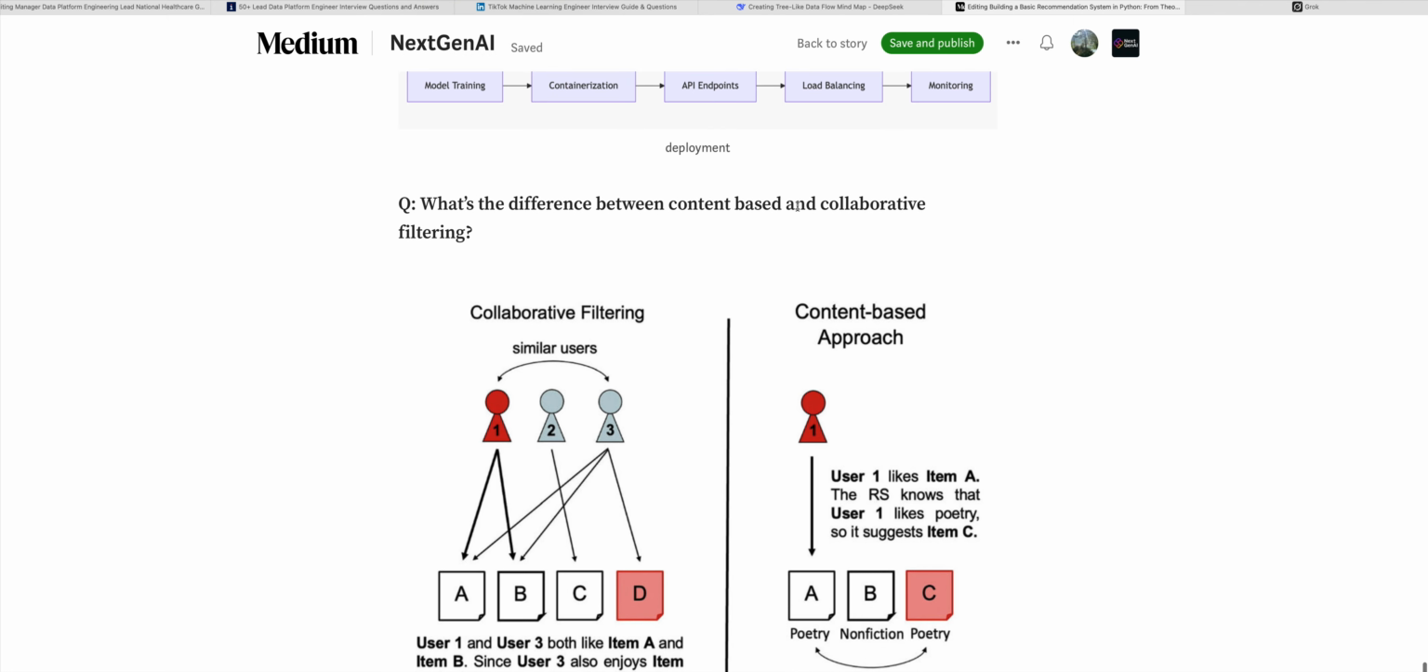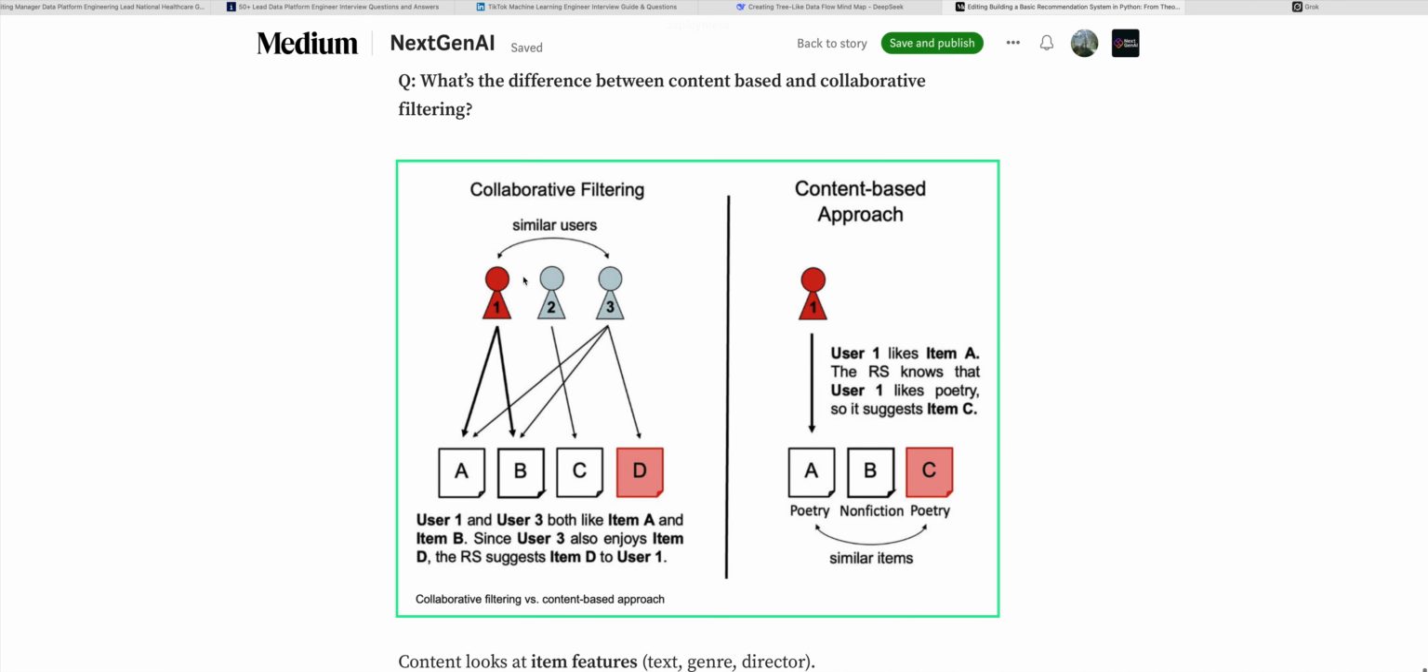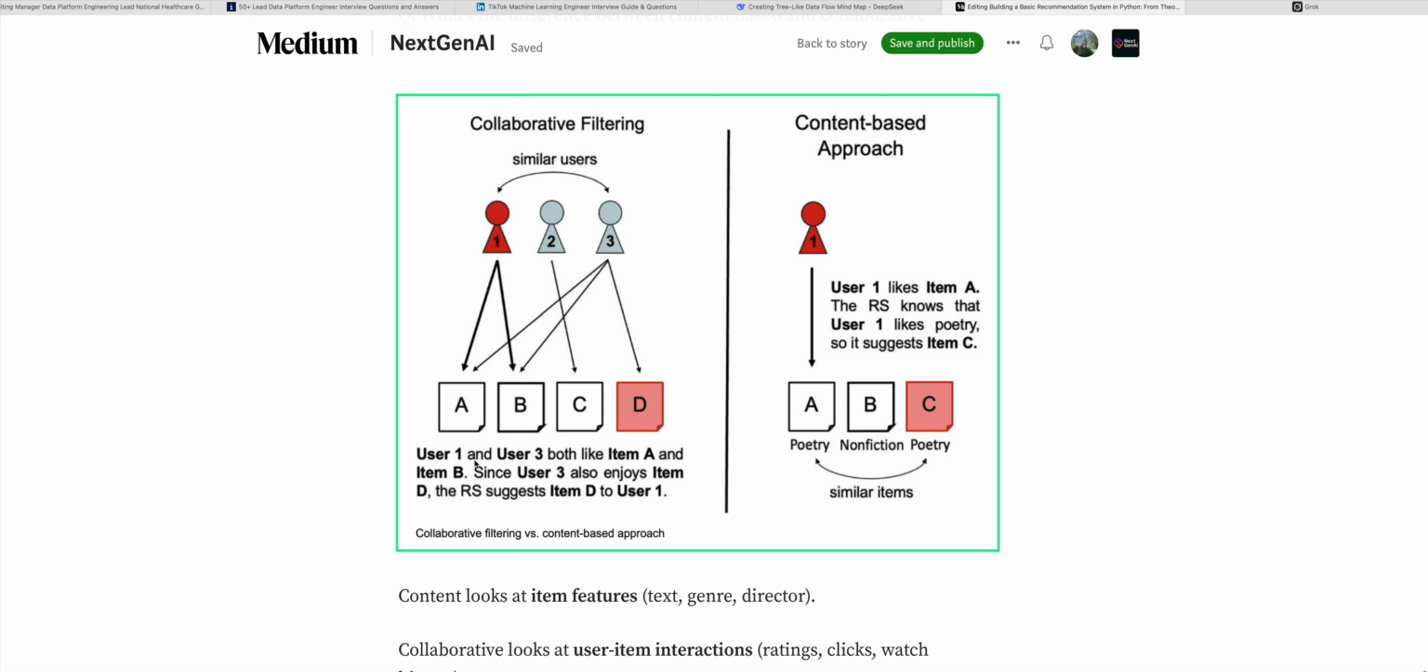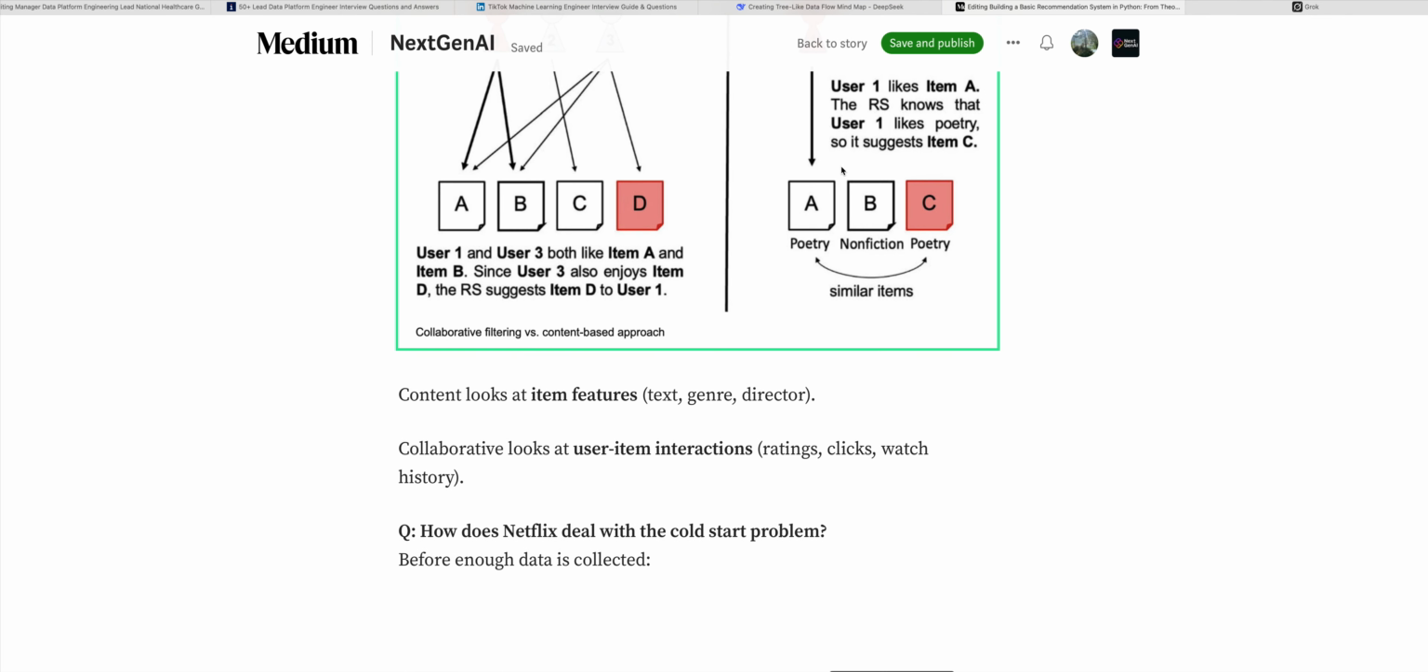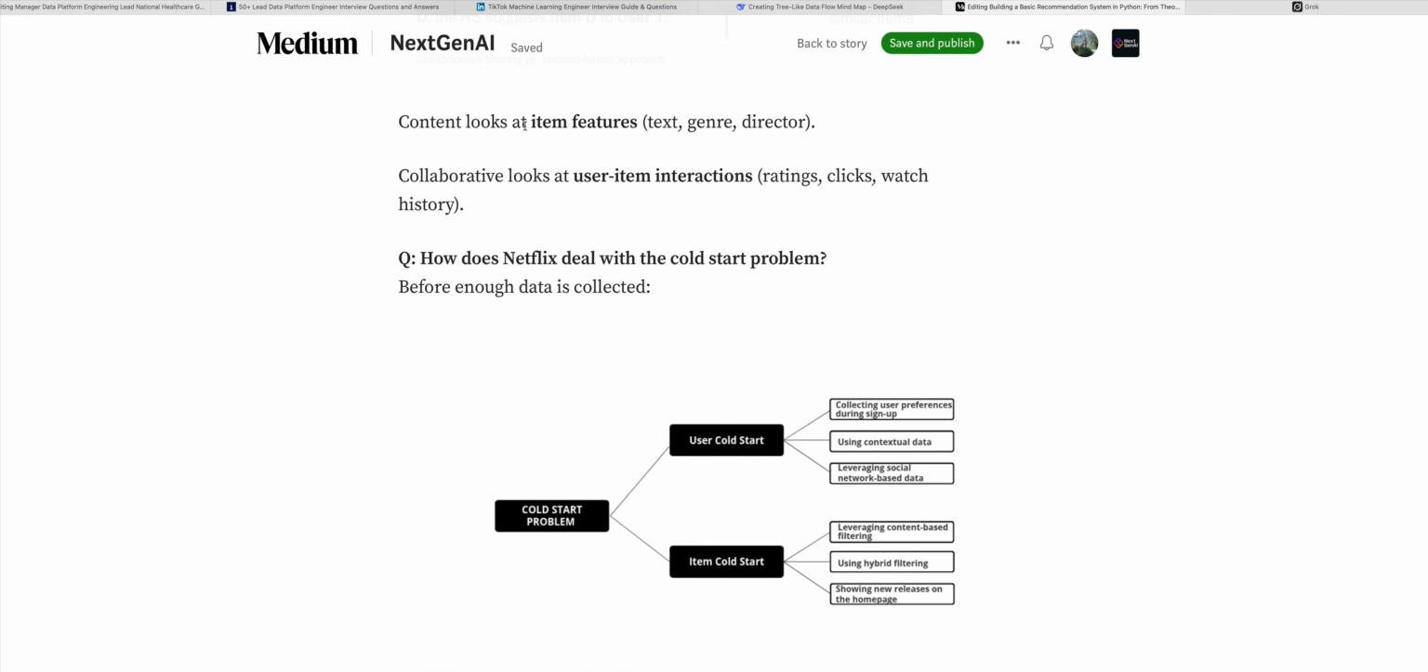What is the difference between content-based and collaborative? I think you can tell now, right? Collaborative: user 1 and user 3 both like item A and item B, and since user 3 also likes item D, it might suggest D to user 1. And content-based: the user likes item A, we know that user likes poetry, so we suggest a similar item C, which also has poetry or something. Content looks at item text, genre, and indicators. Collaborative looks at the user-item interactions.